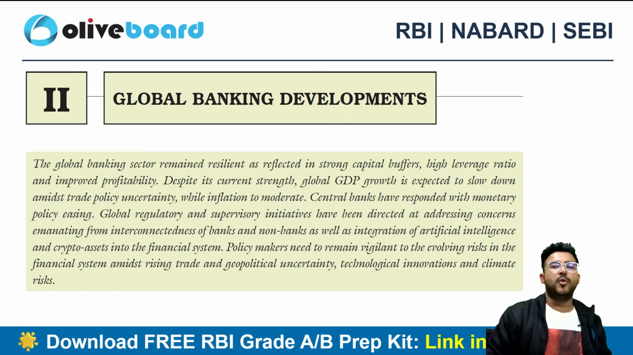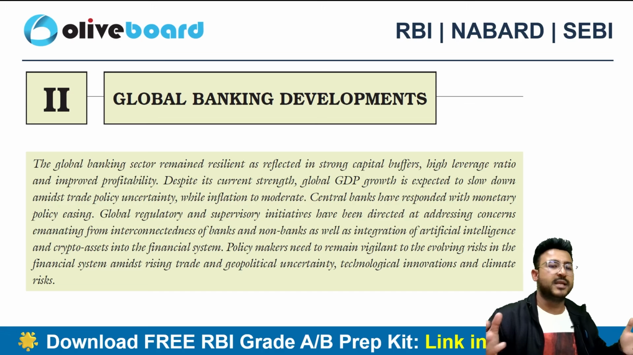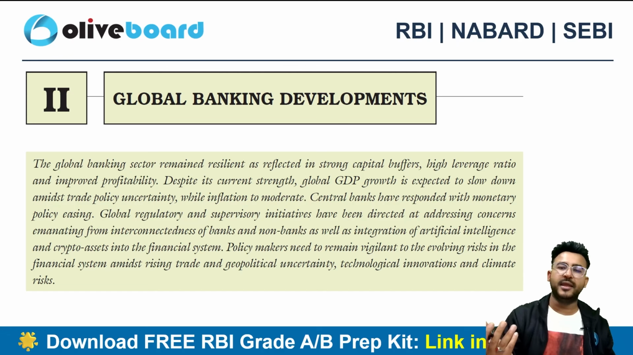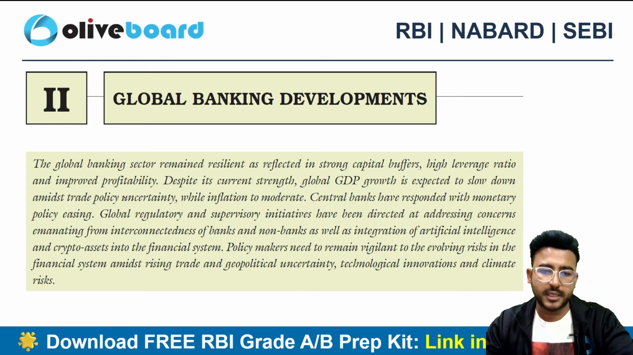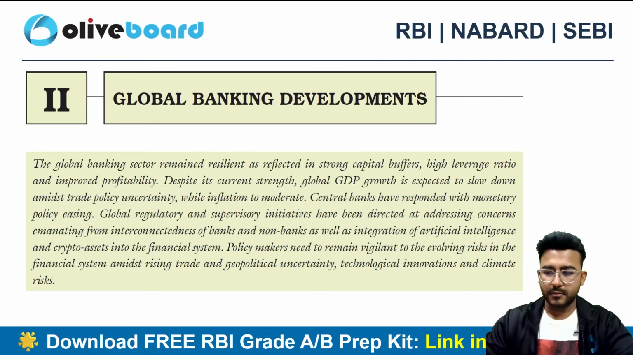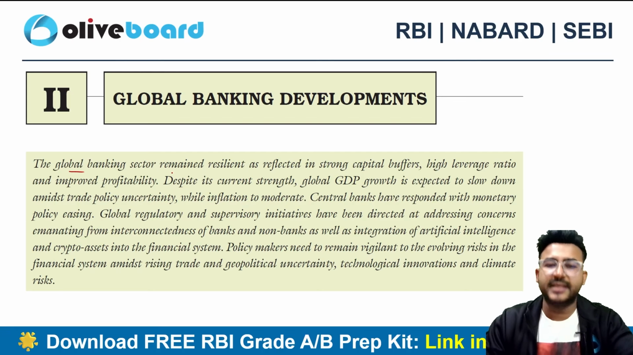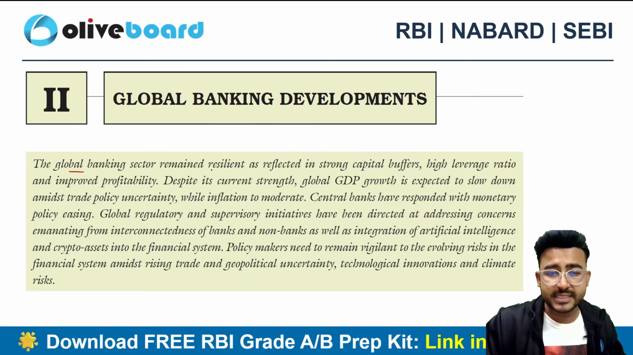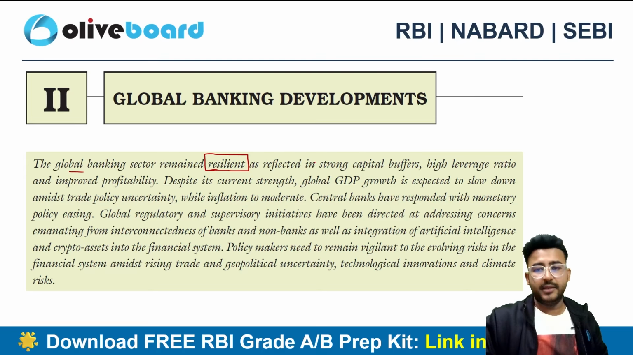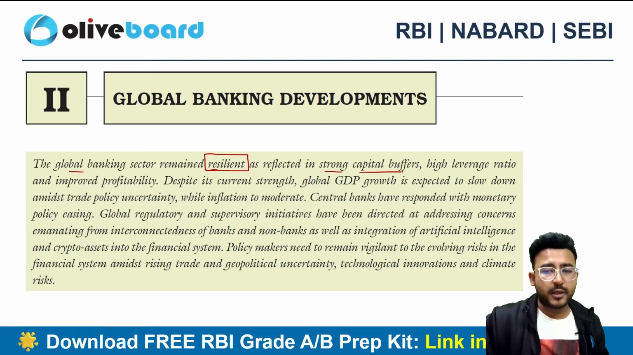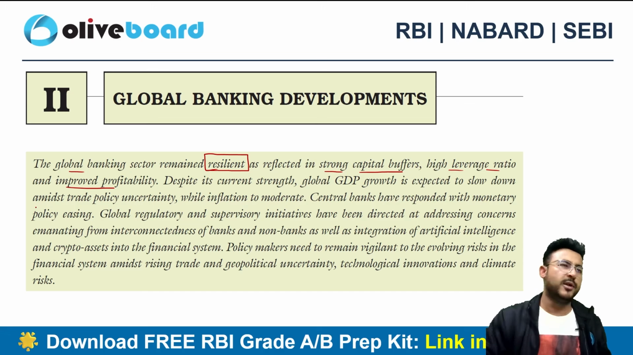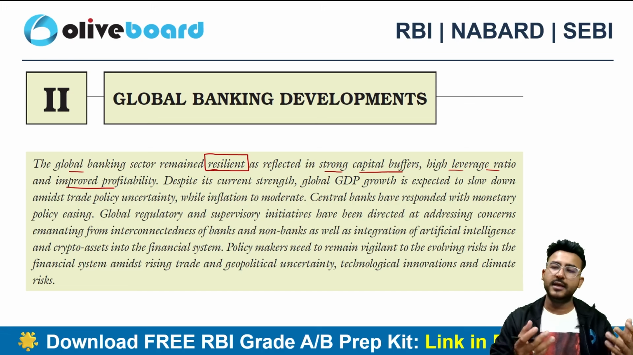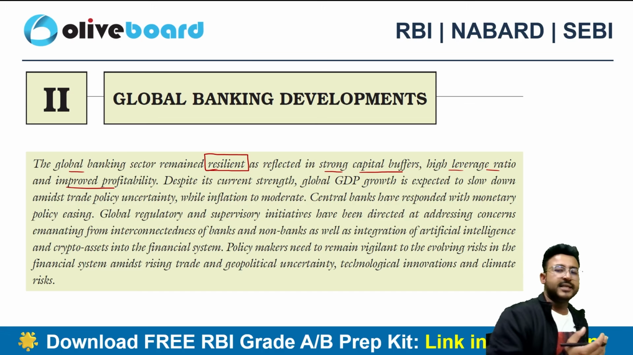Then if I talk about the global banking development, now in this particular chapter we are having multiple things related to the global banking, whatever things are happening in the advanced economies, in the emerging economies. So we'll be discussing the global stuff in this particular chapter. Here also we can see that the global banking system remains resilient, right? And it is reflected in the strong capital buffers that the global banks are having, high leverage ratio, improved profitability. So whatever ratios we have in India as of now, these are the global standards, right? These are the global standards.